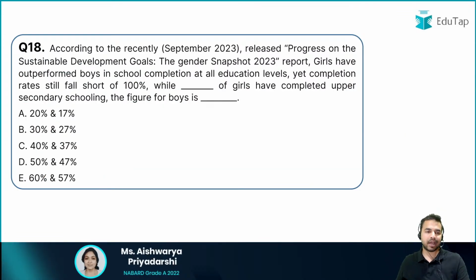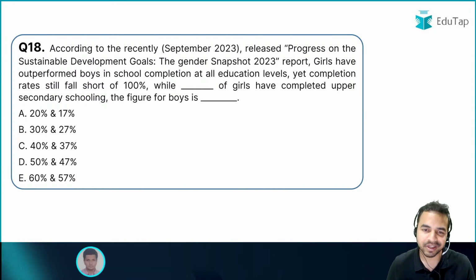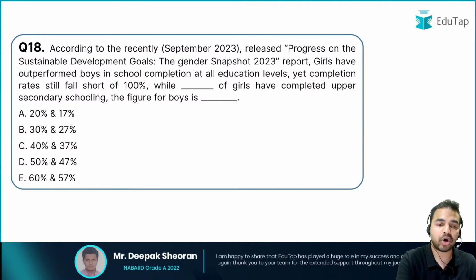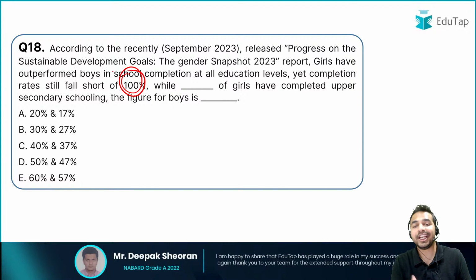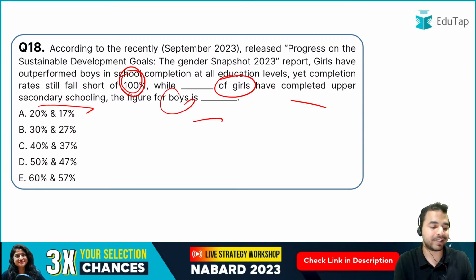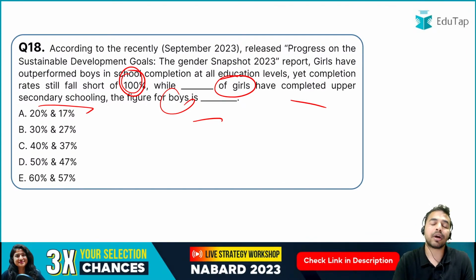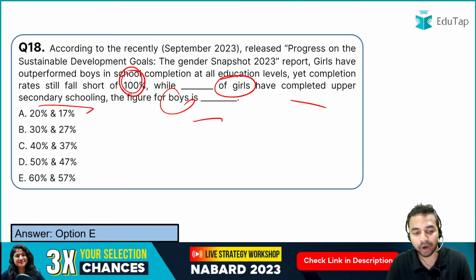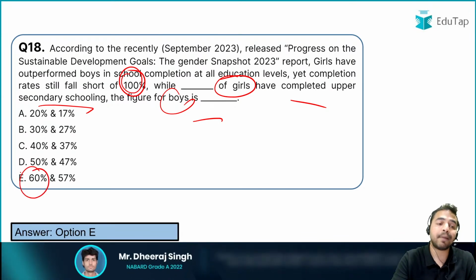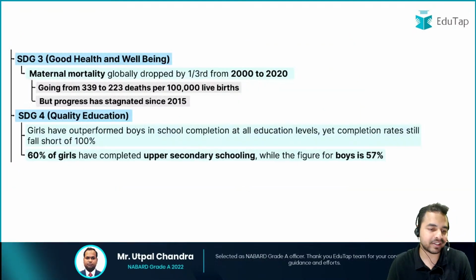So अगला question आप सभी के सामने है that girls have outperformed boys in the school completion at all education levels, yet completion rate still falls short of the 100%. While dash percent of the girls have completed the upper secondary schooling and the figure for boys is dash. So basically you have to identify what exactly is the number of girls जिन्होंने complete किया अपनी upper secondary schooling को, and you have also to identify the percentage of boys for this particular part. What is it? So 60% of the girls have completed upper secondary schooling, and when I talk about this particular figure for the boys, it is going to be 57%. That is option E. 57% is the right answer to this question.